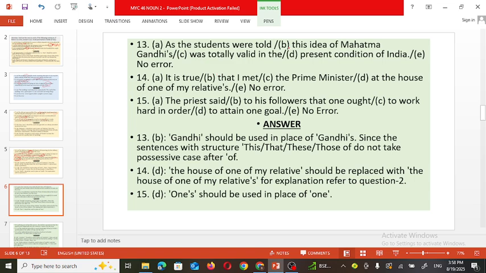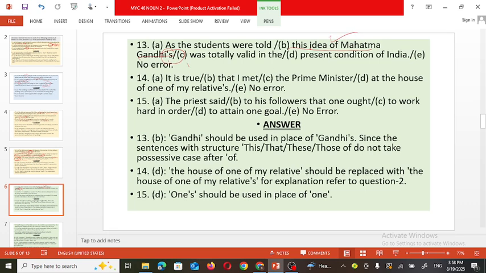Now when you see the B part of the sentence, this idea of Mahatma Gandhi already has "of" in use. So only Gandhi must be there, instead of Gandhi's. There is no need of using the apostrophe sign when we have already used the preposition "of" to show the relation. That is the error in this B part of the sentence.